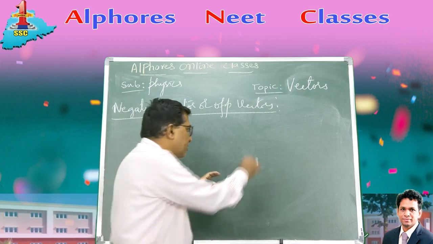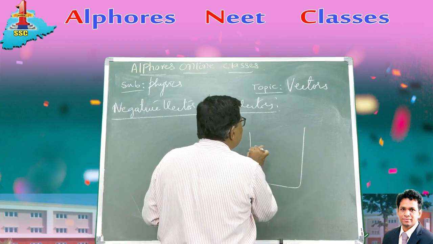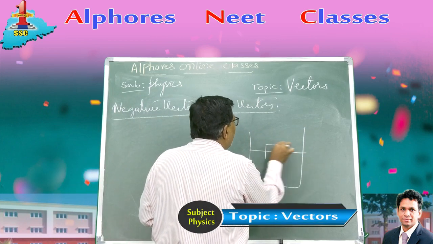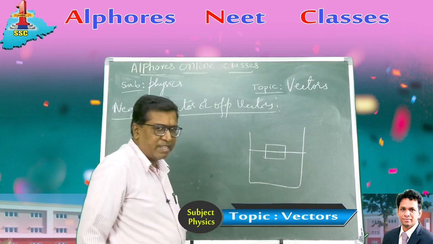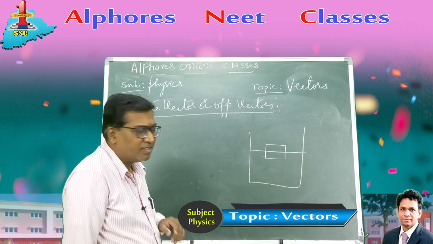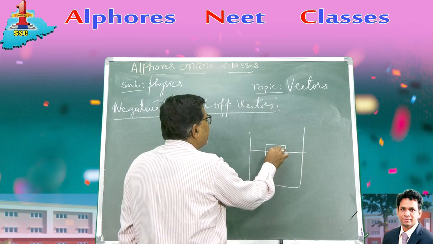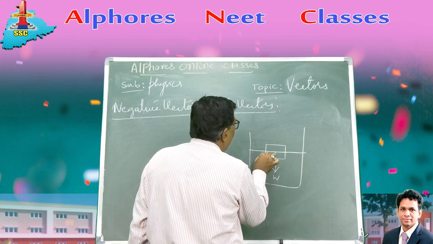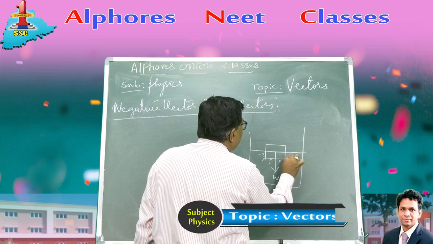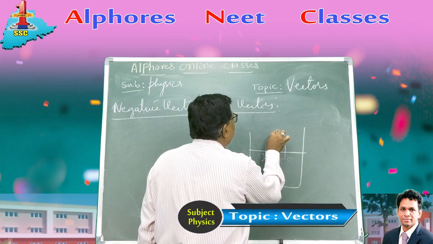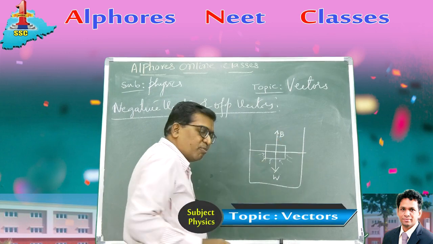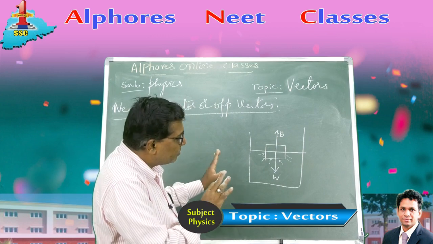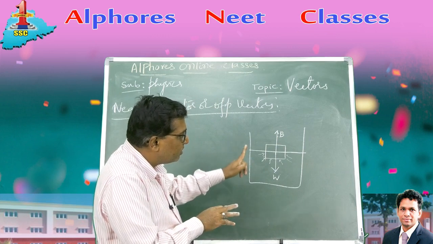Well, another example. Imagine a body is floating on the surface of water. Then the weight of the body acts in the downward direction, W. Now the buoyant force exerted by the liquid on it, the upward thrust, buoyant force B. When the body is floating, the net force is 0, downward force is equal to upward force.